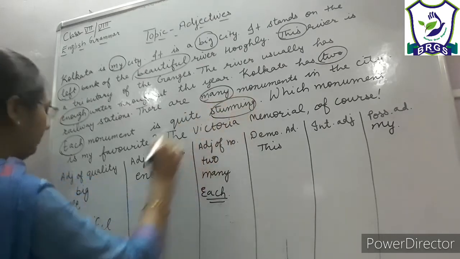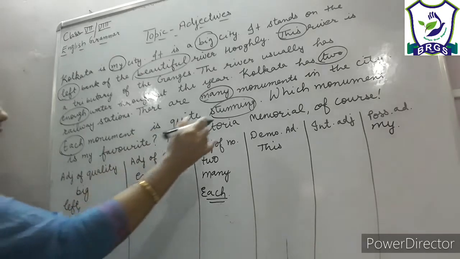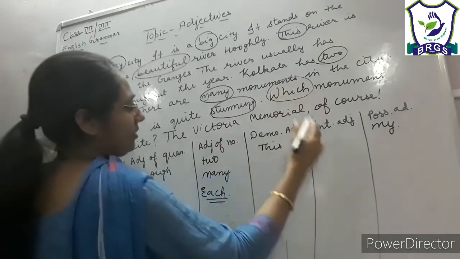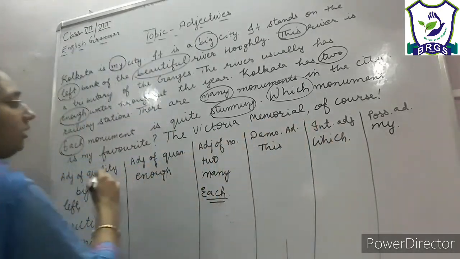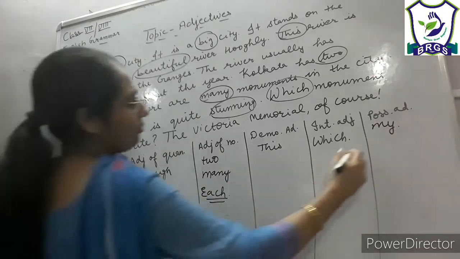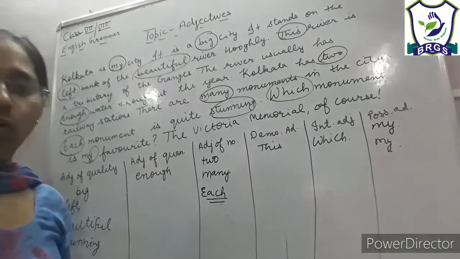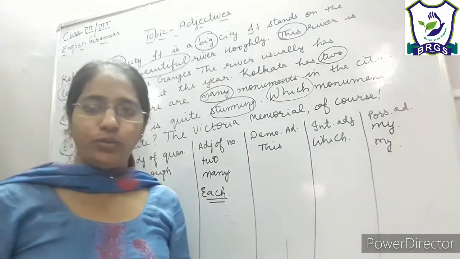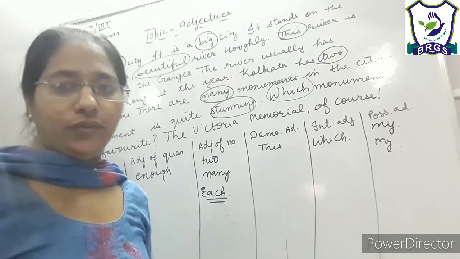Stunning, quality word. Which monument? Can you identify this? Yes, this is an interrogative adjective. My favorite. My is possessive again. So I hope now all the kinds are clear to you. Now we will learn participle and degree of adjectives.